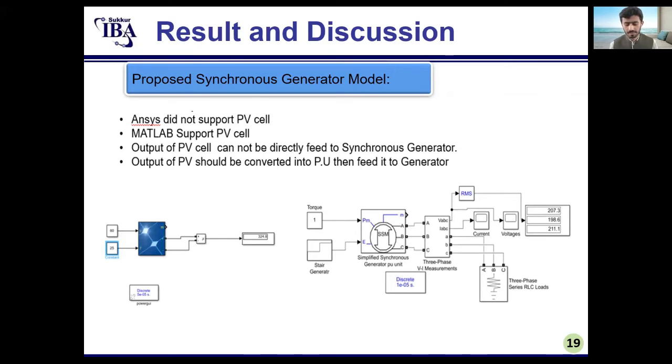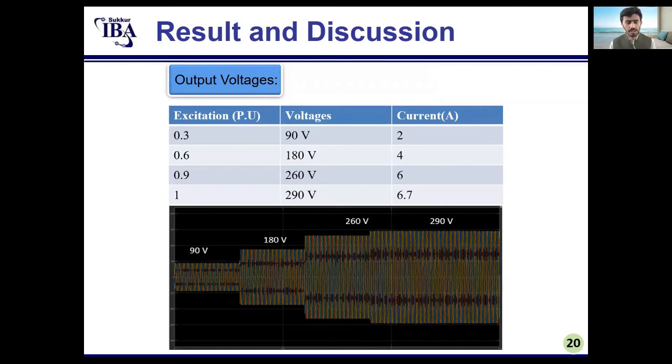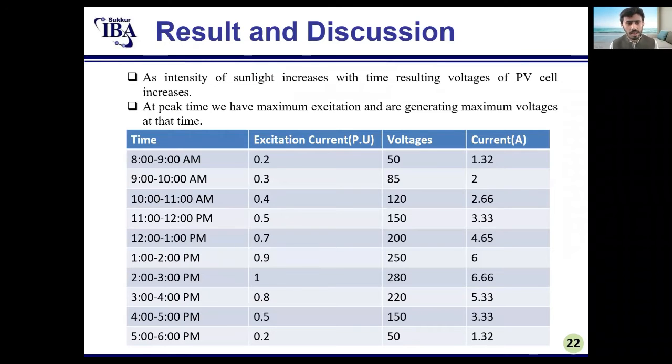We tried to excite the winding at different conditions. First, we provided excitation in per unit of 0.3, 0.6, 0.9 and 1, and we got different voltages. Then we analyzed the PV panel at daylight condition, and that condition was implemented in MATLAB.